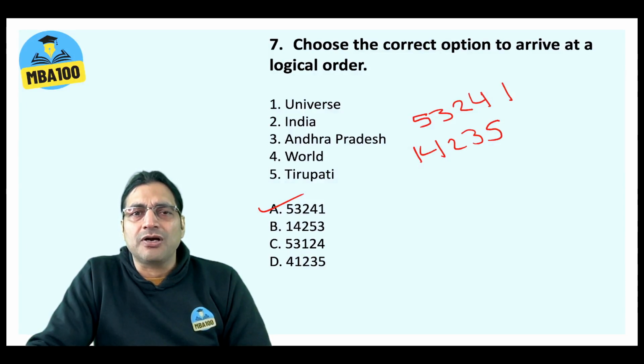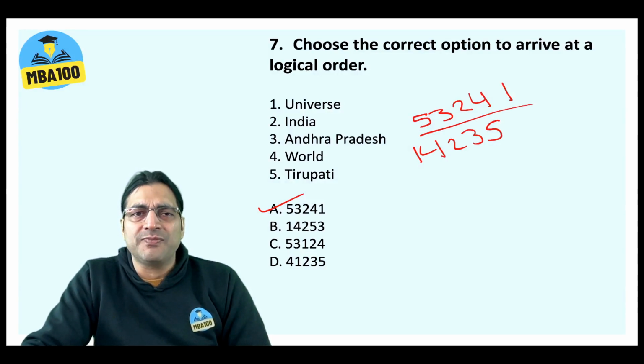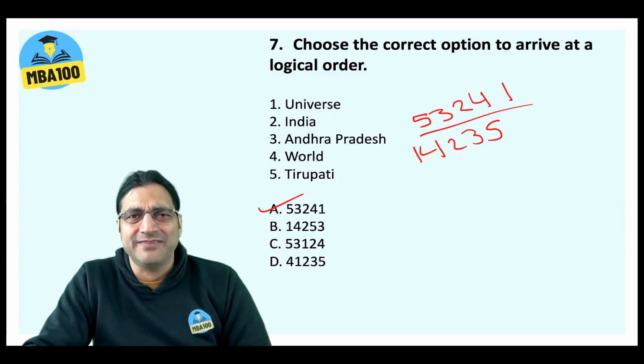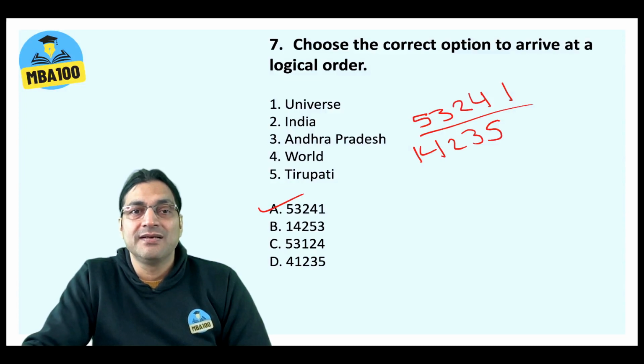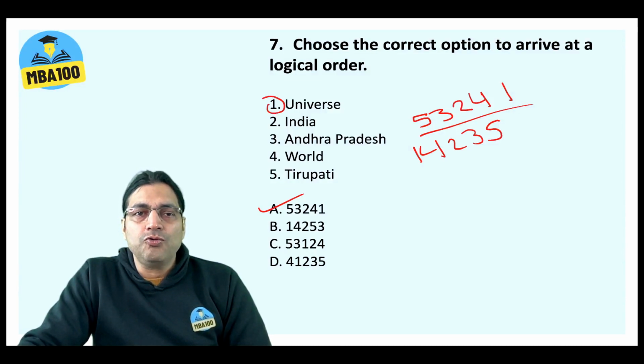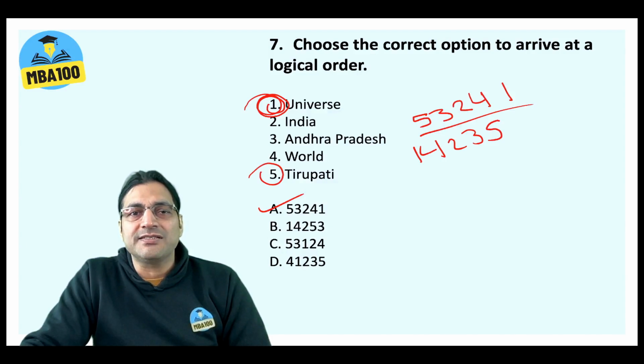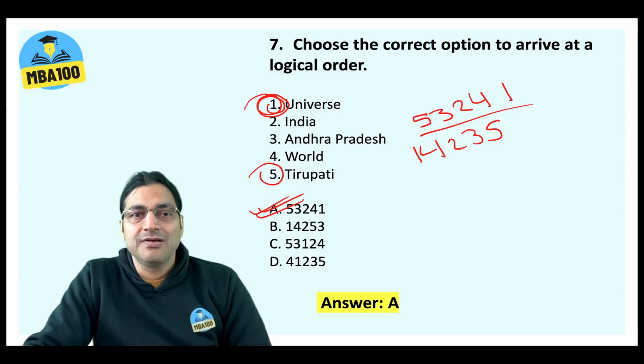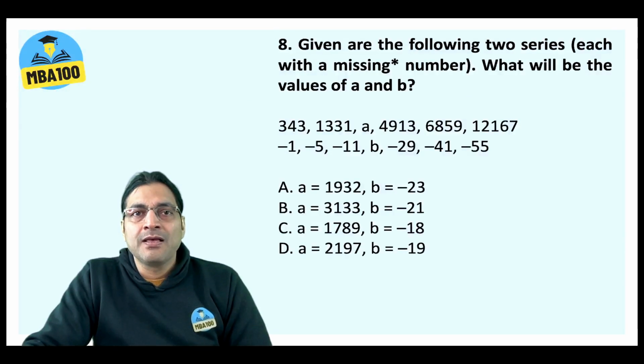And moreover, the shortcut here was that you never needed to do this much. Though you would be able to save hardly 5 seconds, why not save 5 seconds? On the two extreme ends, you would have universe and Tirupati, because universe is the biggest and Tirupati is the smallest. There is only one option that has 5 and 1 at the extremes. That is option A. So straight away go for it. All right. Of course, option A.